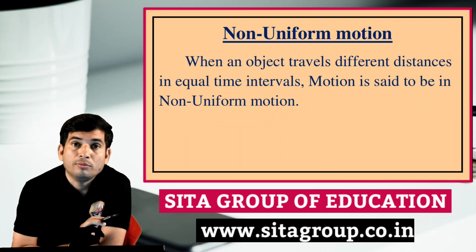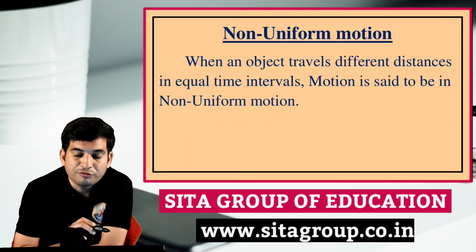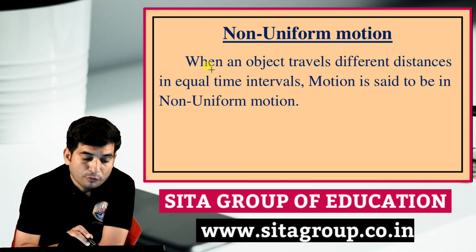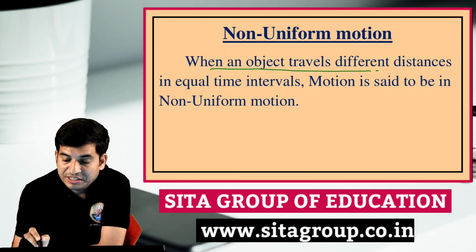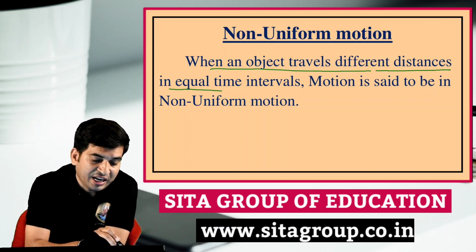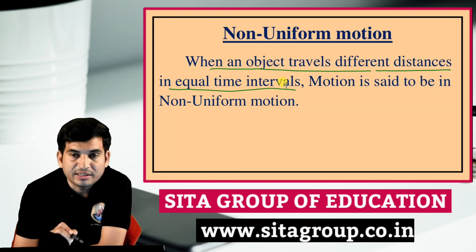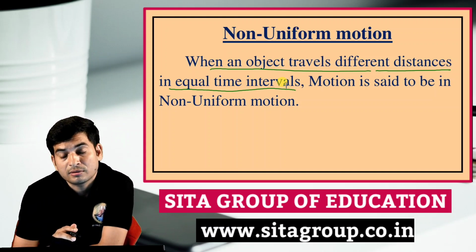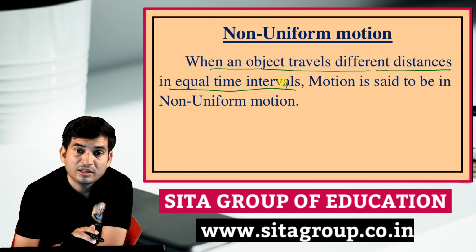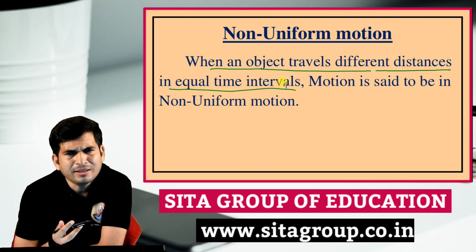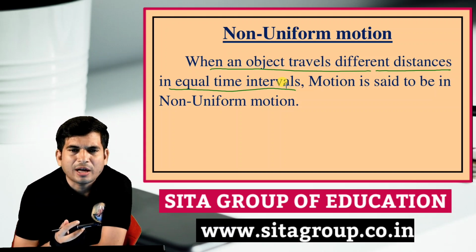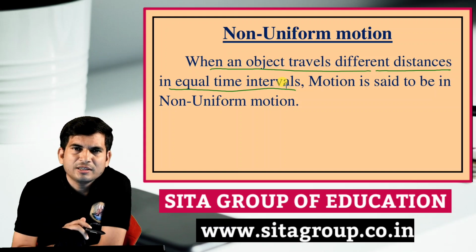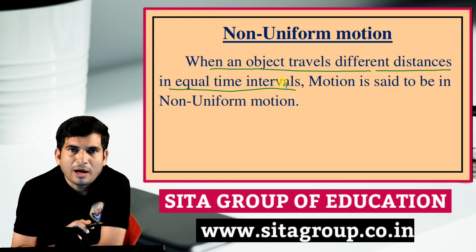Okay. Now we will talk about non-uniform motion. When an object travels different distances in equal time intervals, we have seen just the opposite of uniform. We know in schools students wear a uniform, the same pattern.